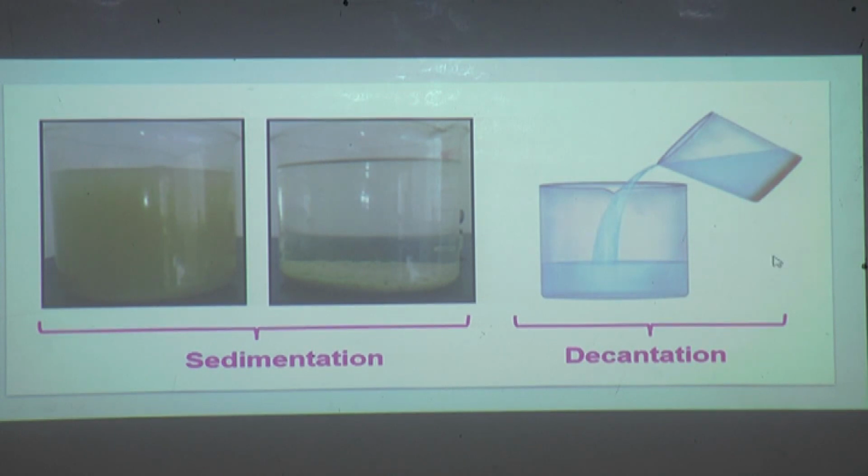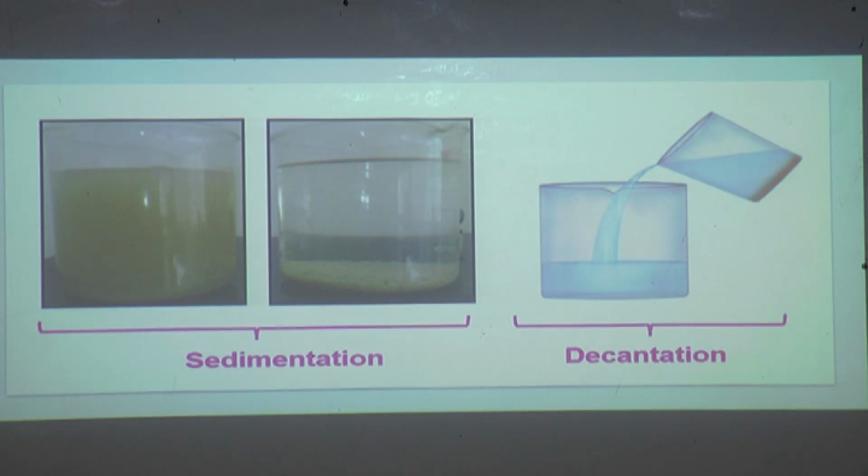Separating out clear upper liquid, maybe along with the floating impurities, by the process of pouring and without disturbing the sediments is called decantation. When we are pouring, maybe some impurities may be floating in the water, that also can be separated without disturbing the sediment.